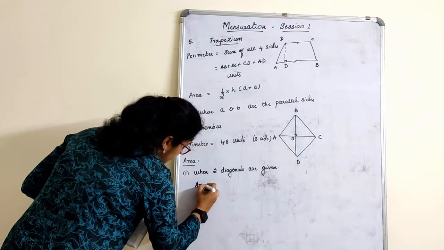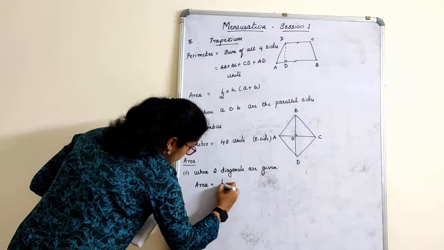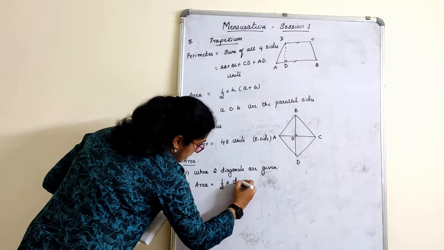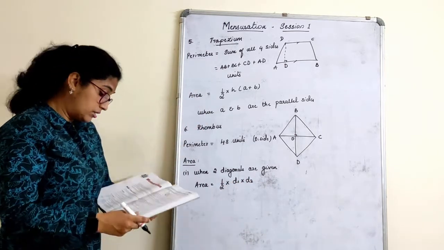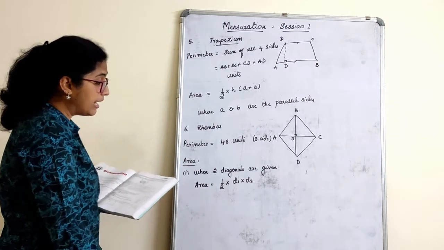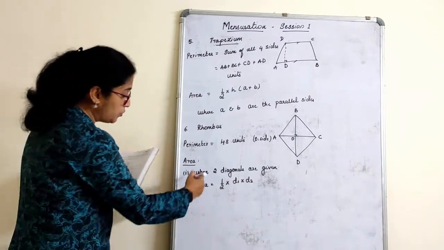Area will be half into D1 into D2. When the measure of both the diagonals is given, it is nothing but half into D1 into D2.